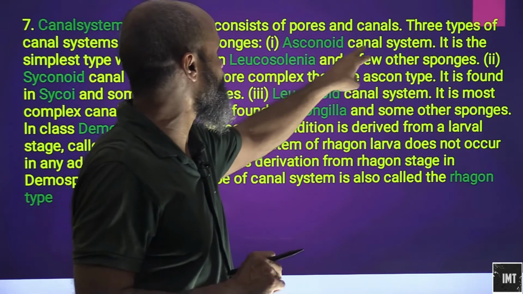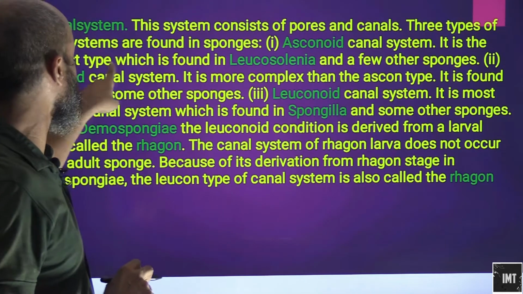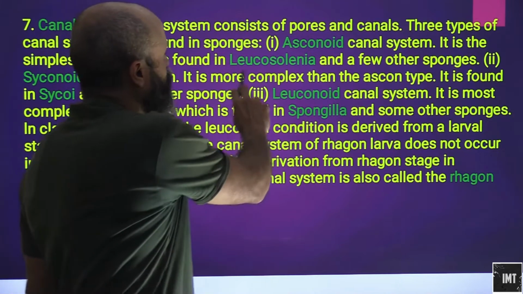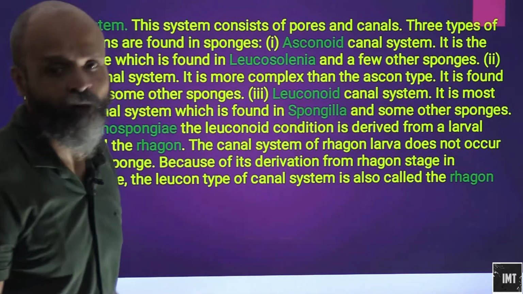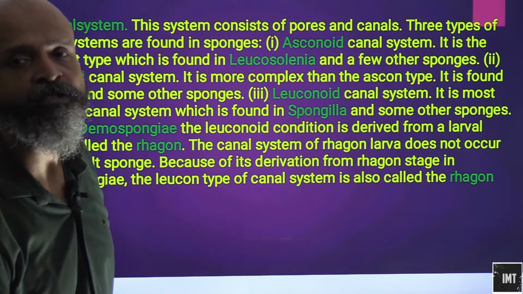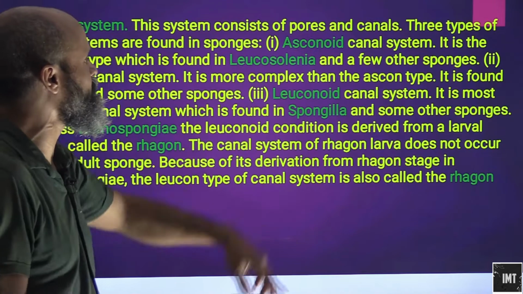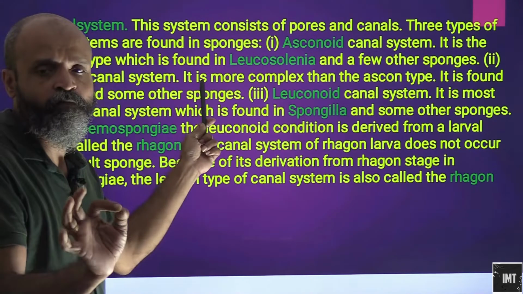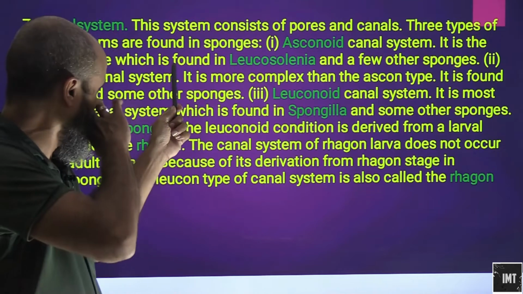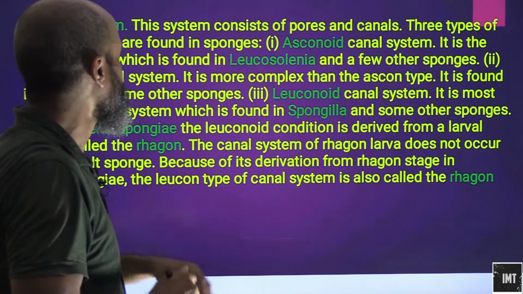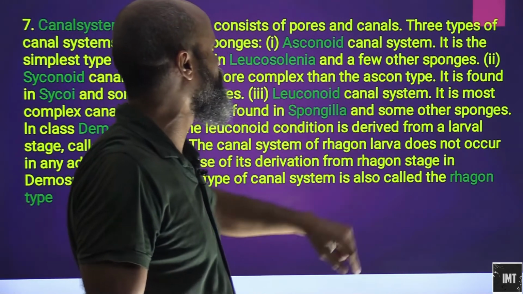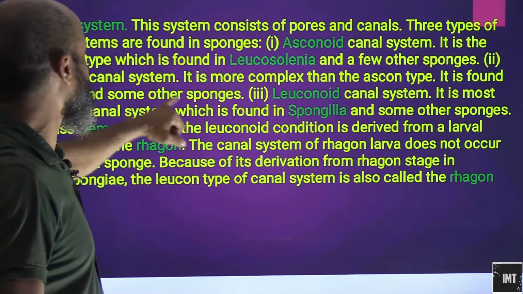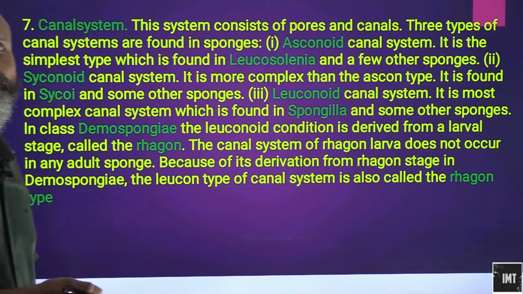One is known as the asconoid canal system. It is the simplest type, which is found in Leucoselenia and a few other sponges. This is known as the asconoid canal system. Syconoid canal system is more complex than the ascon type.